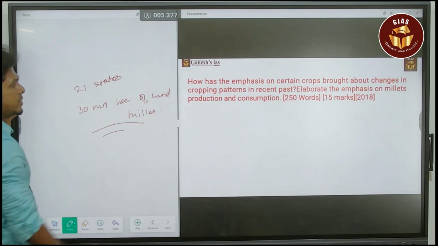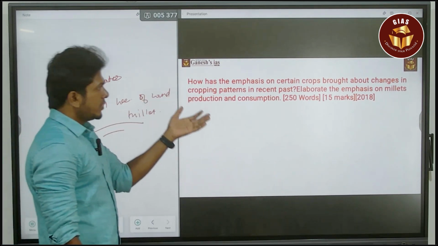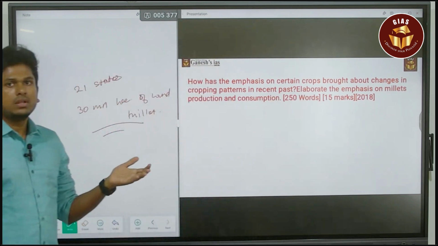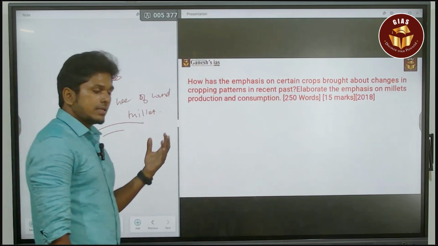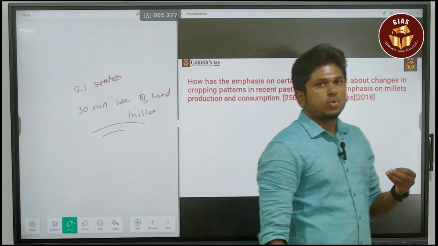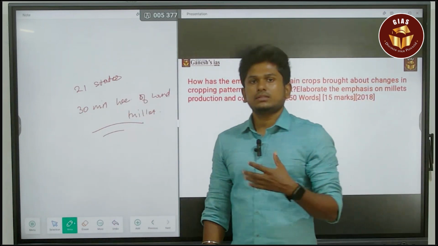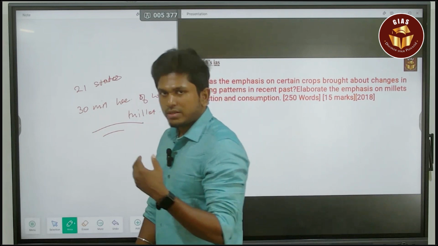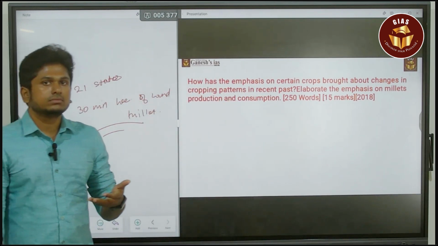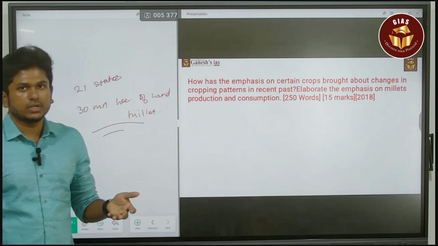So these are certain examples you have to quote for the elaboration of this emphasis on millet production and consumption. There is a change in dietary pattern, and there is the issue of diabetes and obesity. For that, people are changing their dietary pattern towards millet. So that is the answer you have to give.